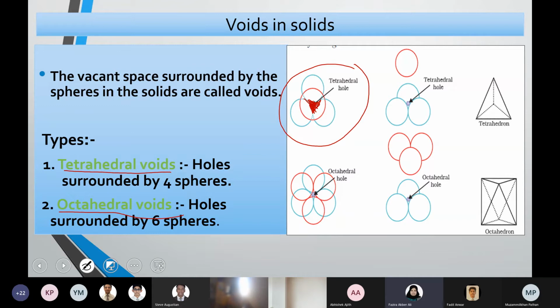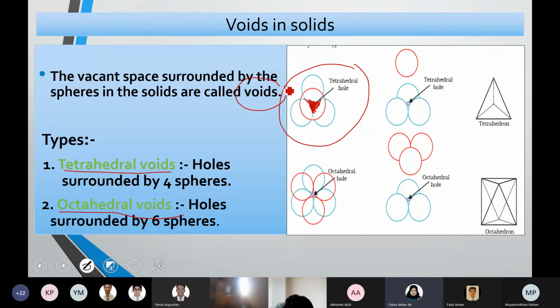So voids are the vacant spaces surrounded by particles. The vacant space created in a crystal lattice when particles start arranging. When you're arranging them in a close packing arrangement, when you have started layering them, there will be formation of vacant space in the arrangement. Such vacant spaces are called voids.